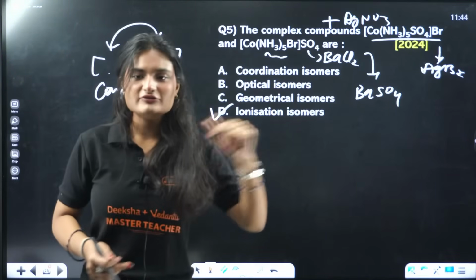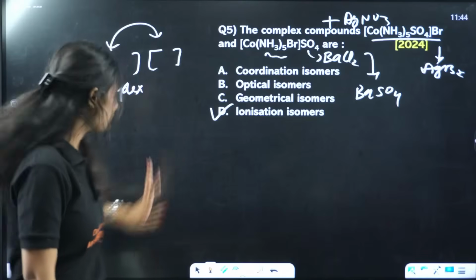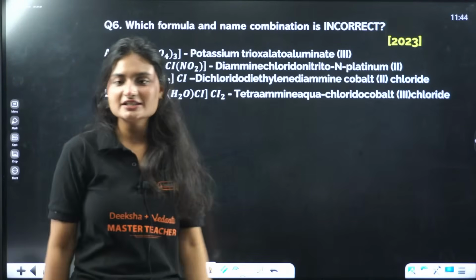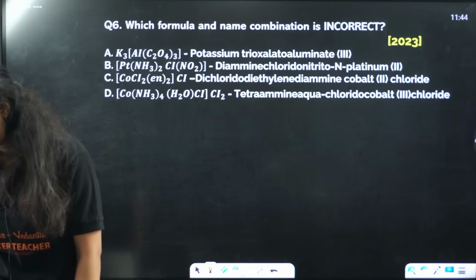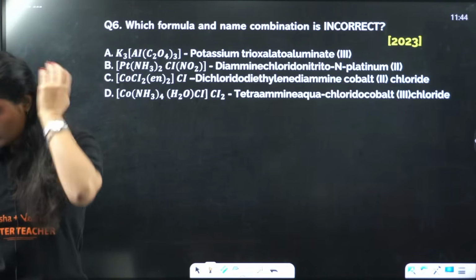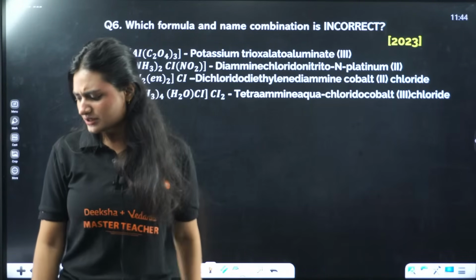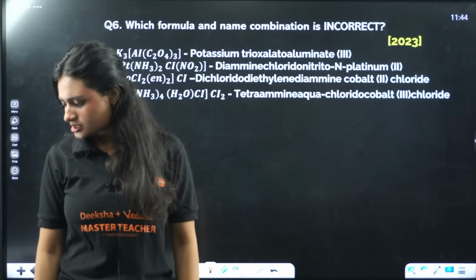Pallavi, count with me. We are on the 5th question. I am solving the next one. How many questions are there? You tell me by the end of this class. Some are guessing 20.